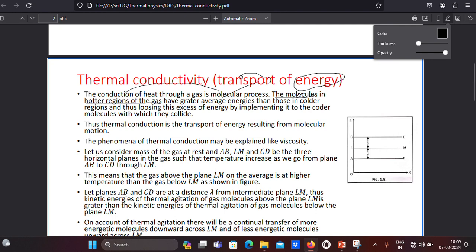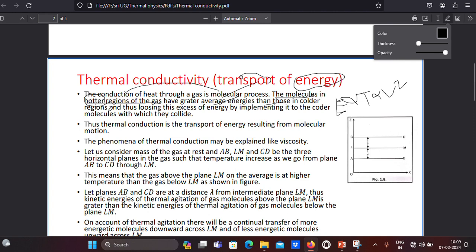And energy is always directly proportional to the temperature, right? Directly proportional to the temperature. That is why hotter region molecules have greater average energy. And energy is not only directly proportional to the temperature, it is also directly proportional to the square of the velocity. As the velocity increases, energy also increases. So the molecules in the hotter region of the gas have greater average energies than those in the colder region.